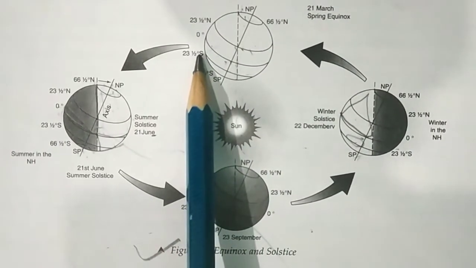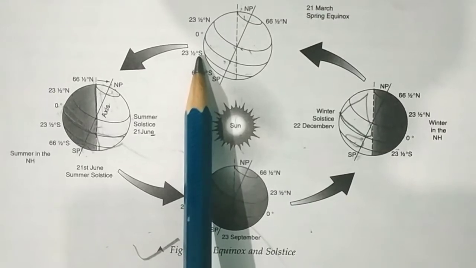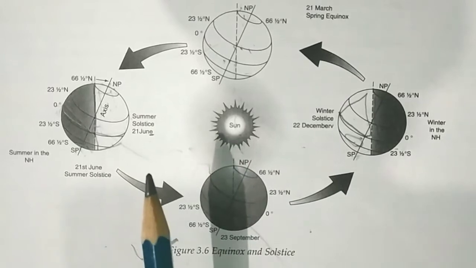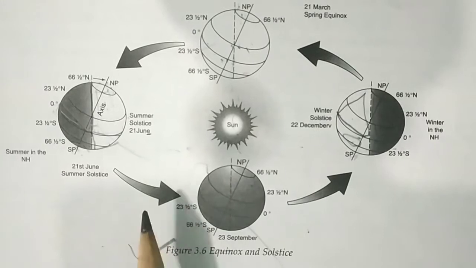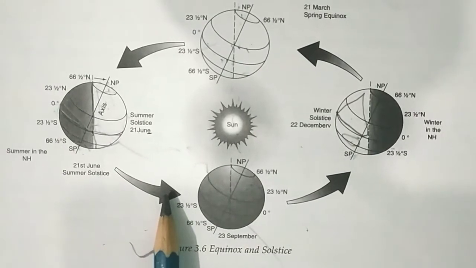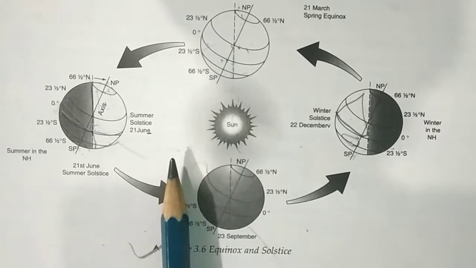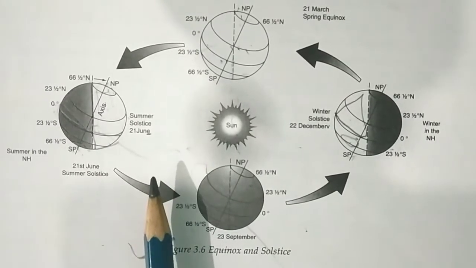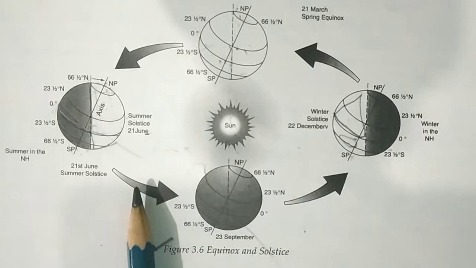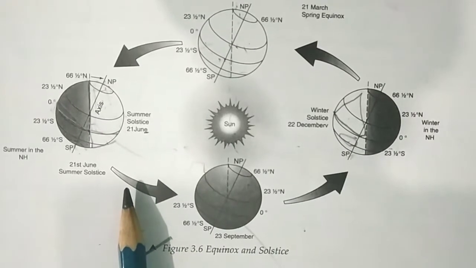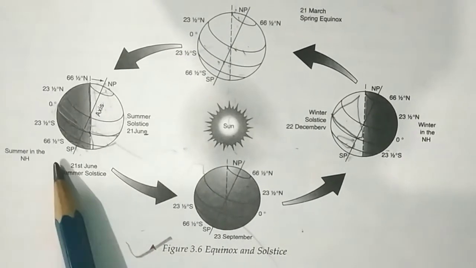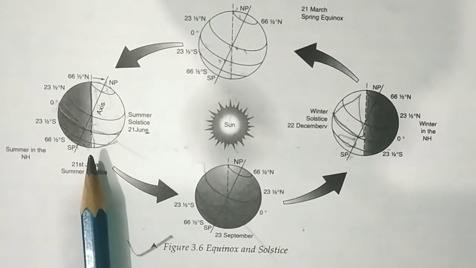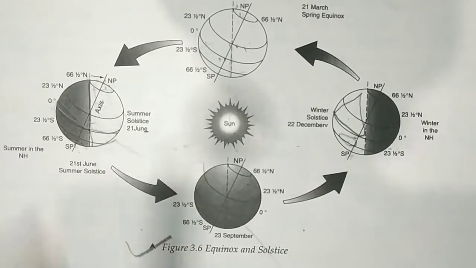On March 21st, it is spring in the northern hemisphere, and on September 23 it is autumn. This position is reversed in the southern hemisphere. At the 2 equinoxes, the sun is at 90 degrees at the equator. As one moves away from the equator, the altitude of the sun decreases. The apparent northward movement of the sun continues up to June 21st, the summer solstice. There are variations in the duration of the daylight.